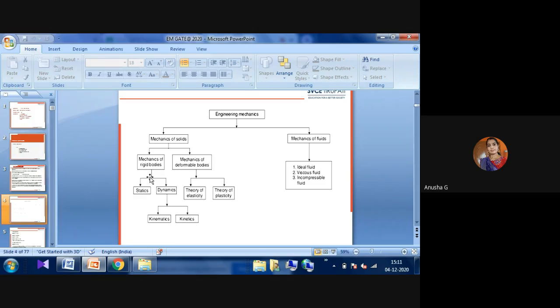The mechanics of rigid bodies is again divided into two types. Already we know that one state is a rest position and another is a moving position. If it is in a rest position, that is statics. If it is in a moving position, that is dynamics. In the moving position also, if we are applying some force and, based on the force, it is moving, it is kinetics. Without any force, it is kinematics.